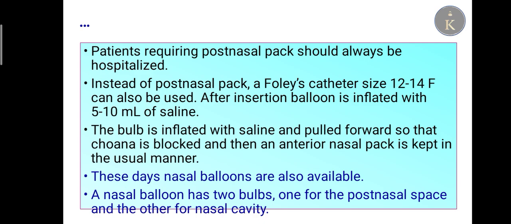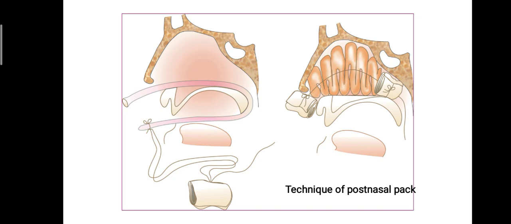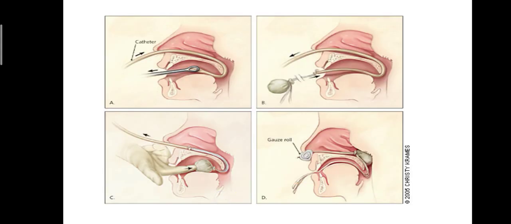These days nasal balloons are also available. A nasal balloon has two bulbs, one for the posterior nasal space and the other for the nasal cavity. This is the technique for posterior nasal packing, in which both sides are covered and packed with a roll.